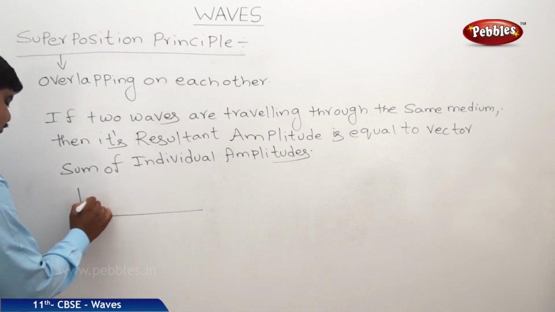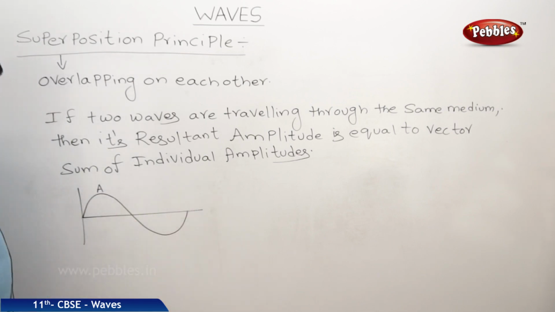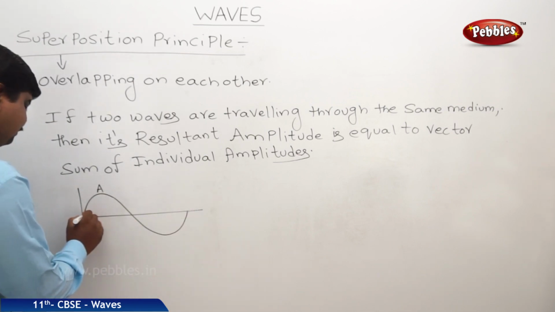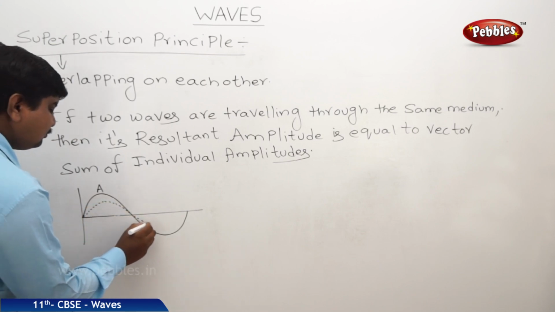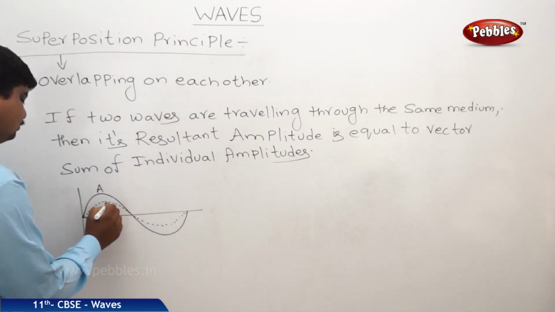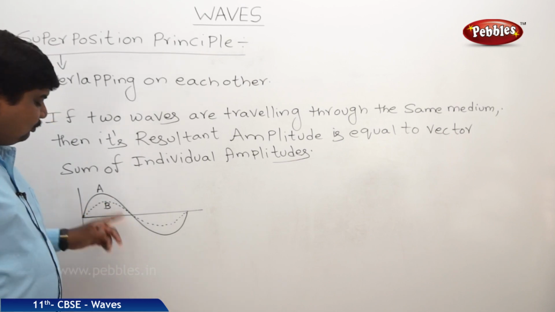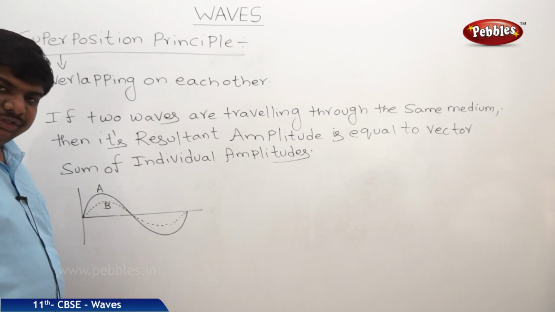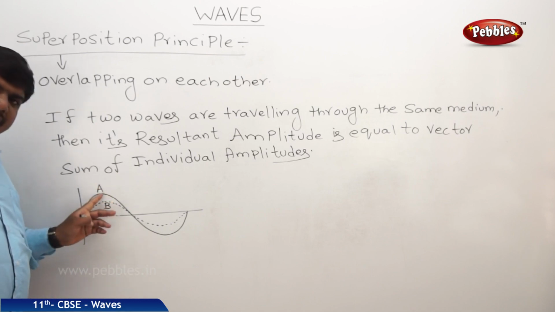this is one wave. Let us say it is A, another wave is B. The solid line is representing wave A, the dotted line is representing wave B. They both are traveling through the same medium by maintaining some amplitude difference.